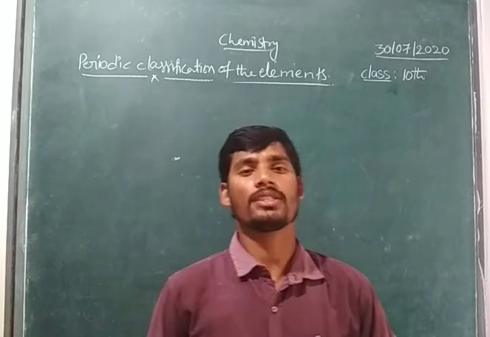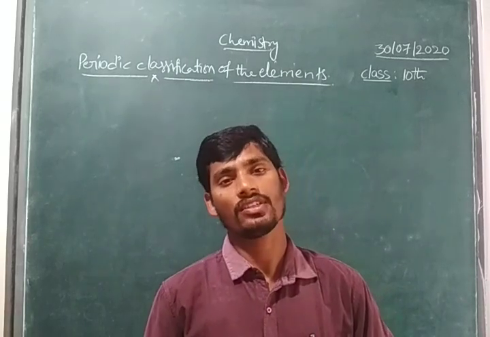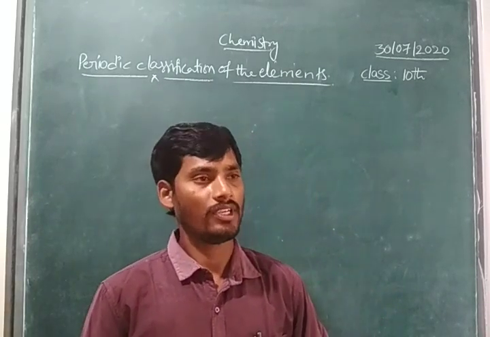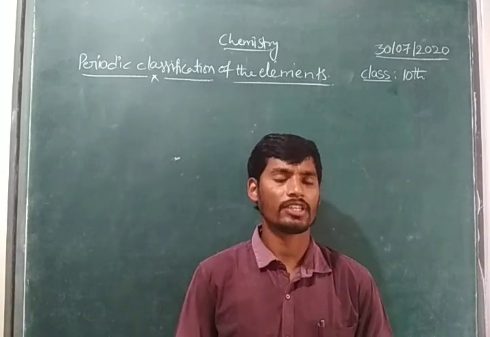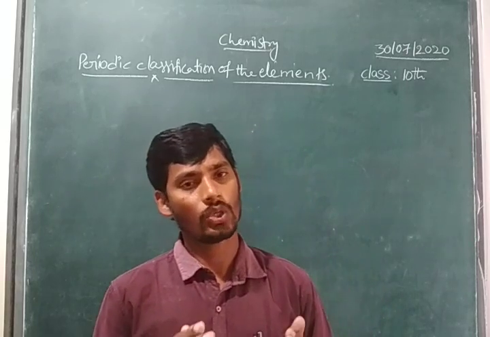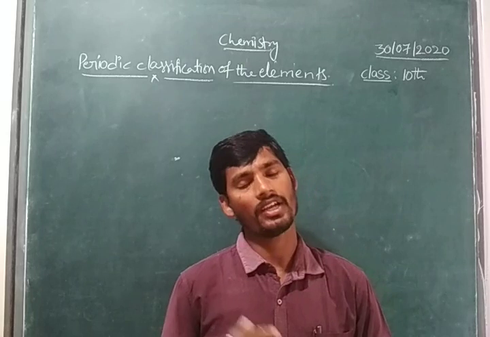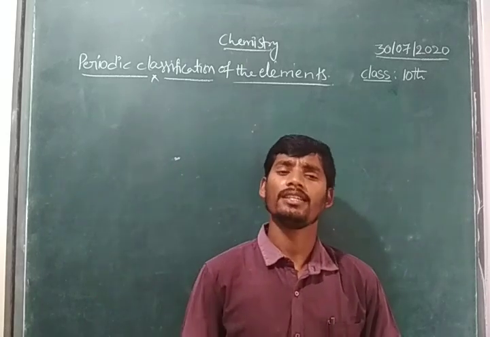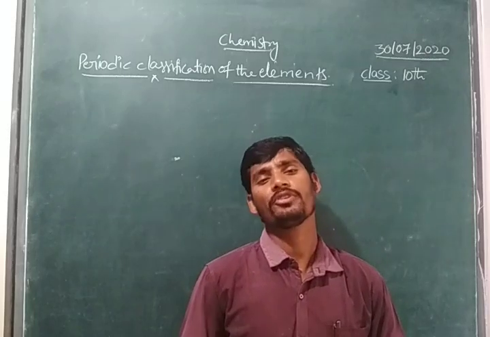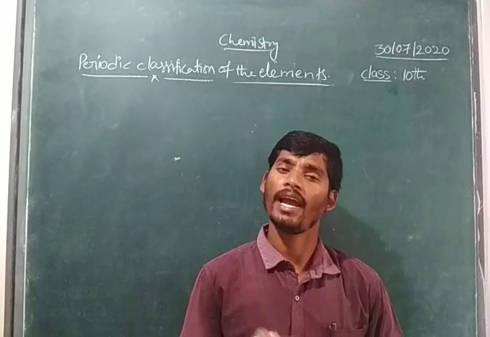In the last class we discussed some points, children. We discussed what is meant by Dobereiner's classification, what is meant by Newlands' Law of Octaves, and what is meant by Mendeleev's classification. Right children? Here we have to observe Mendeleev, Dobereiner and Newlands.